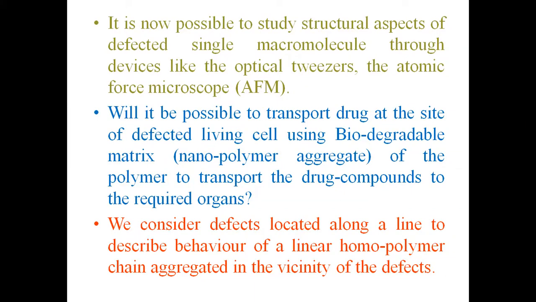So that way we can have a polymer molecule of desired size, which may be useful for controlled drug delivery. These defects are basically arranged along a line, and they lead to certain attractive or repulsive interactions with the monomers of the chain.